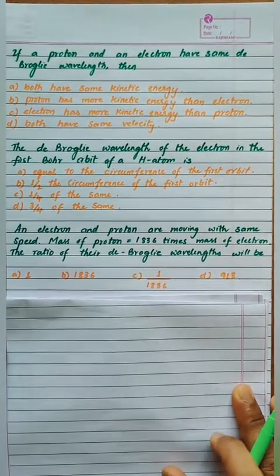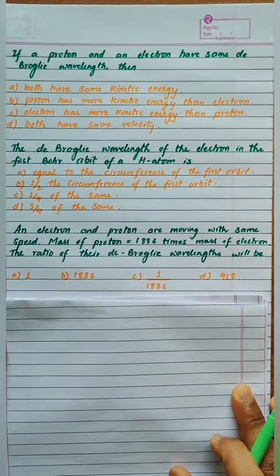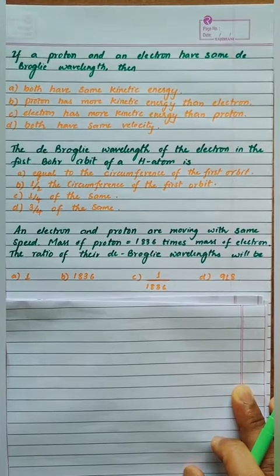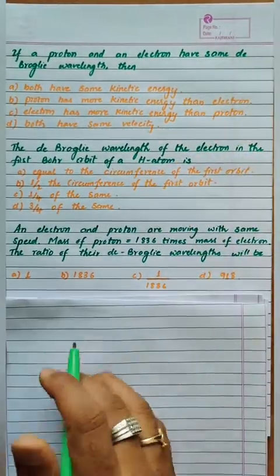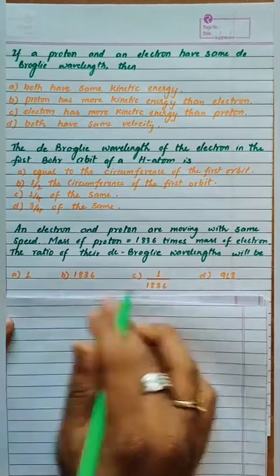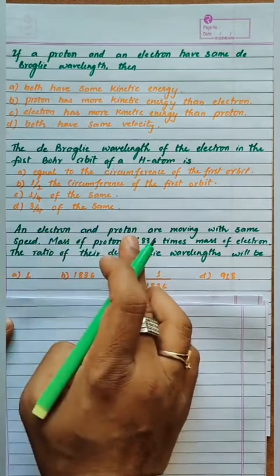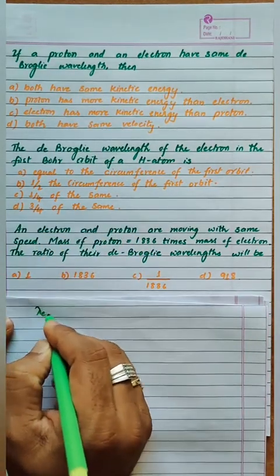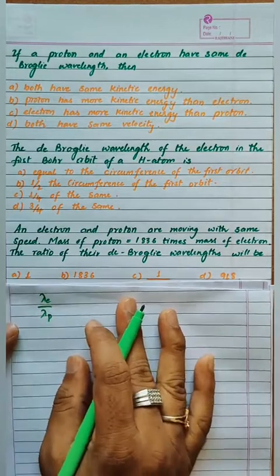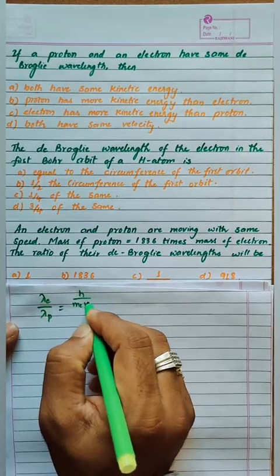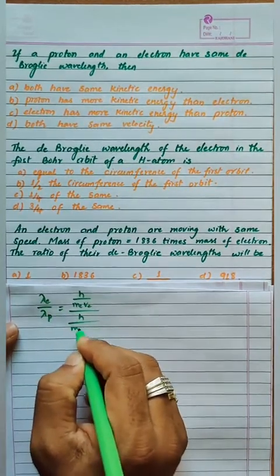Up next we have a question like this: an electron and proton are moving with the same speed. Okay, velocity is the same. Mass of proton is 1836 times the mass of electron. The ratio of the de Broglie wavelength will be, this is somewhat related to this question, but anyway we are going to solve it now. So we have to find the ratio of their wavelength, right? Mass of electron and proton is given, so we have to take electron in the numerator and proton in the denominator. So here h by me ve divided by h by mp vp, right?